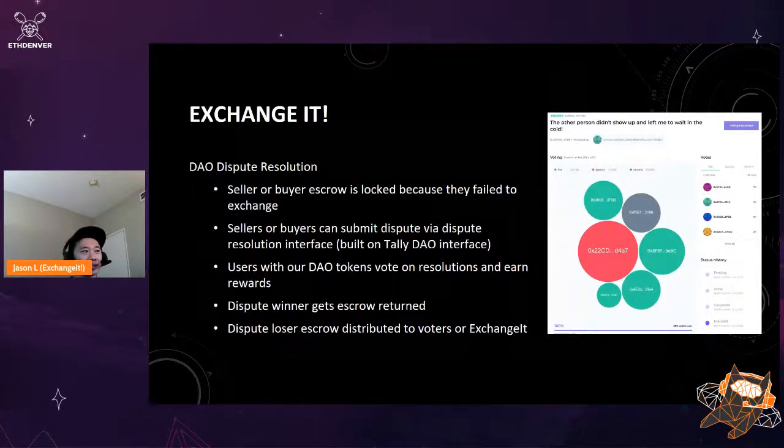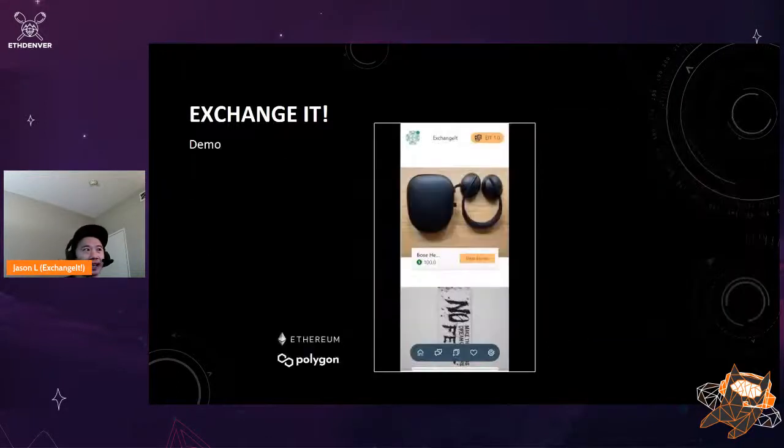Now, the dispute loser's escrow is taken and either distributed to voters or to ExchangeIt, and that mechanism is still in progress in terms of the exact details.